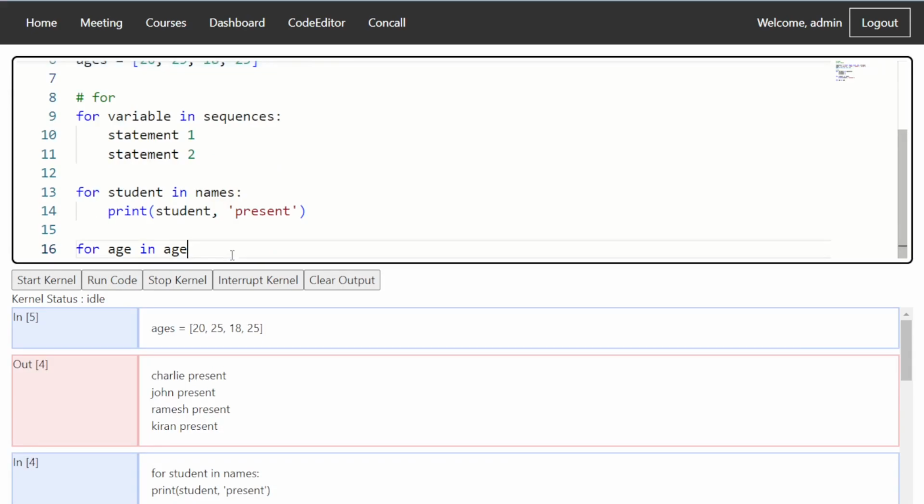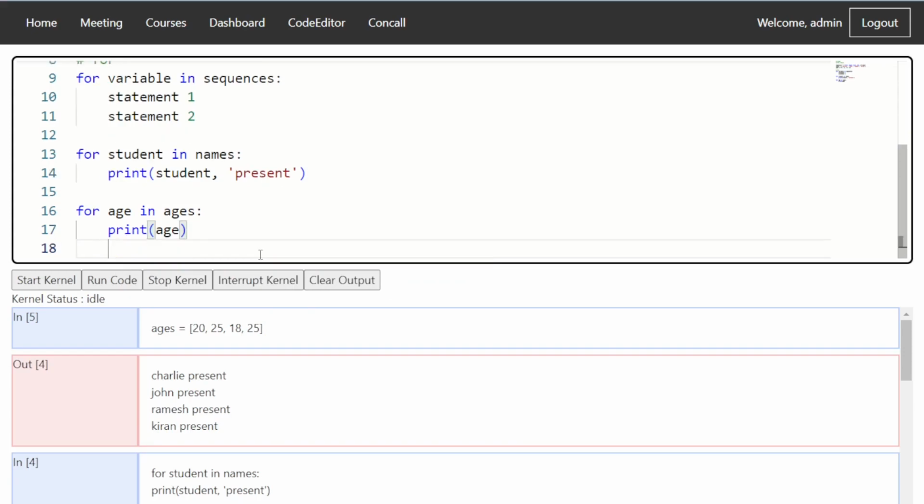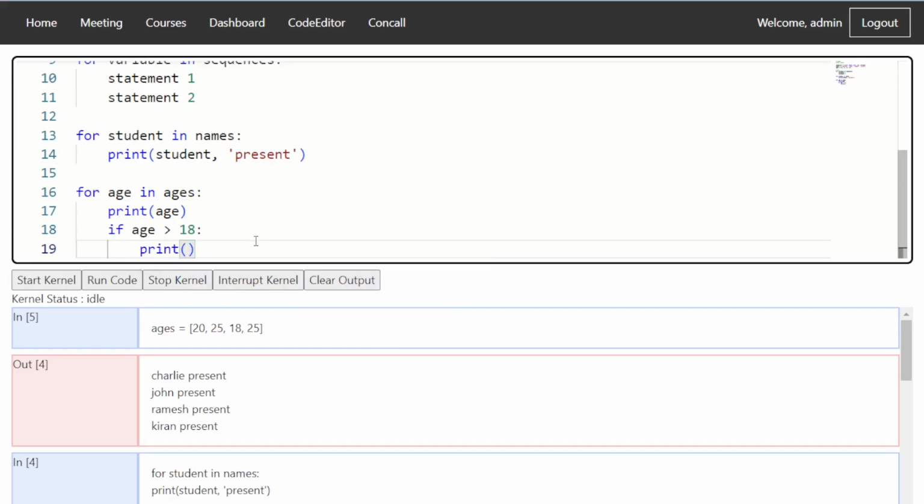One by one, values from ages will be given to age. If we go inside, we print age, and we can say if age is greater than 18, then print allowed to enter.